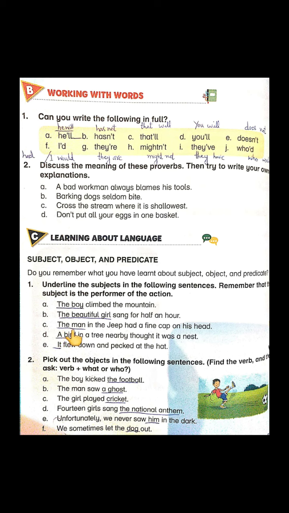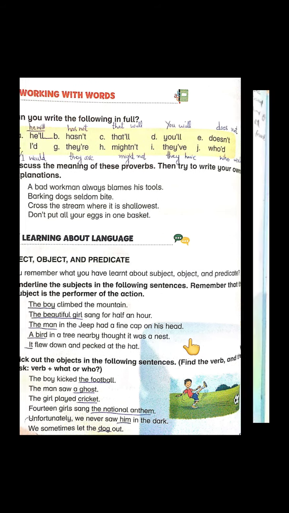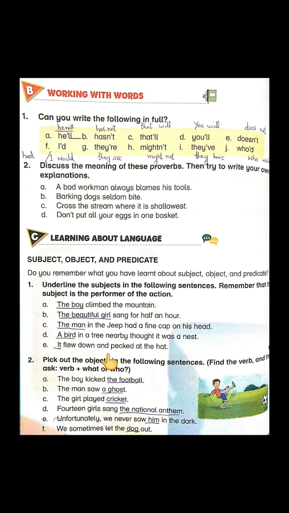C is the man in the jeep had a fine cap on his head. Do underline the man. Why? Who was in the jeep who had a fine cap on his head? It was the man. About whom is the sentence talking? Who did this action that he put the cap on his head? The man. D is a bird in a tree nearby thought it was a nest. Who thought nearby that it was a nest? A bird. Underline a bird.